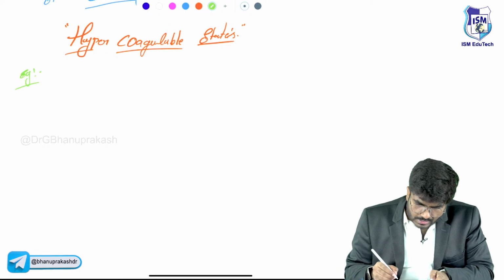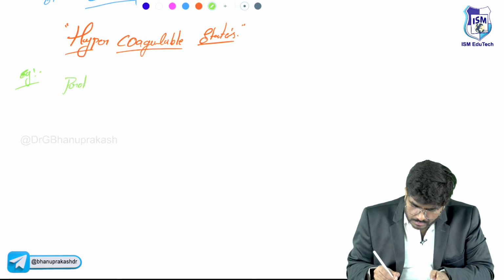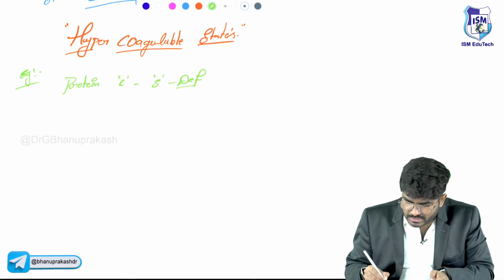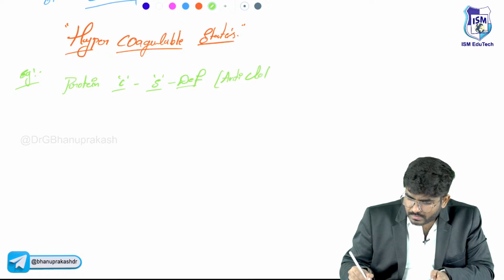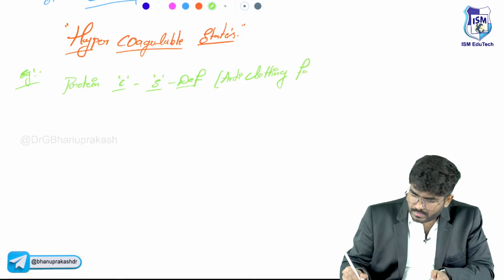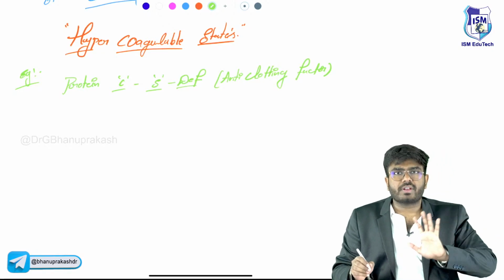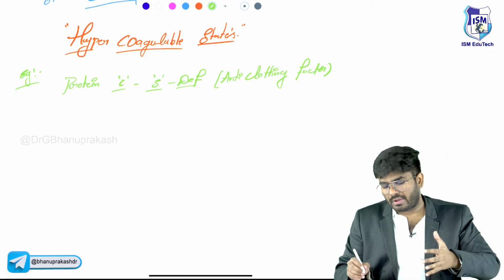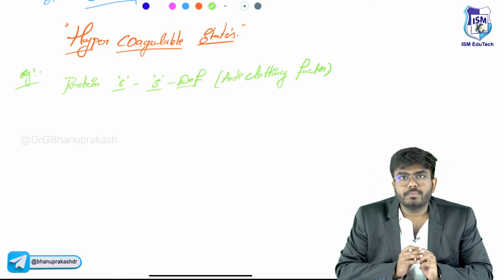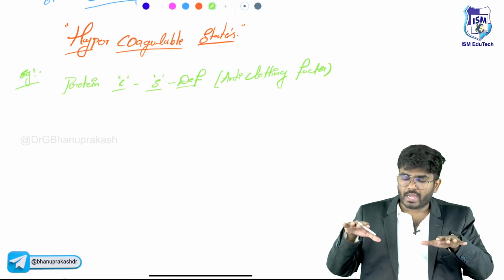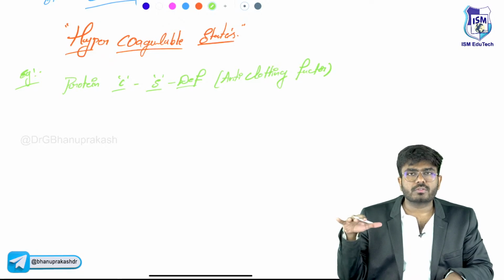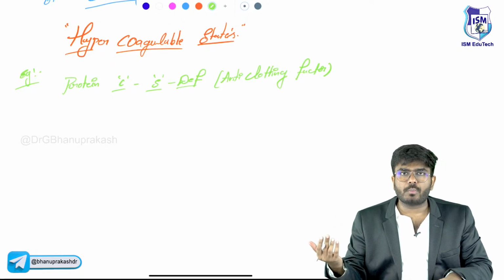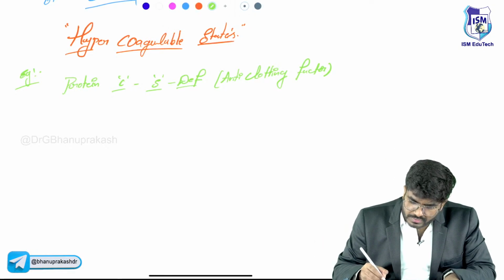Okay, the examples are number one, protein C and S deficiency. The protein C and S are anti-clotting factors. Their work is always anti-clotting. If you have a deficiency of these anti-clotting factors, I have said there should always be a balance between procoagulants and anticoagulants. When you decrease the anticoagulants, procoagulants will look relatively more, so that can cause a hypercoagulable state, which can cause thrombosis within the blood vessels.